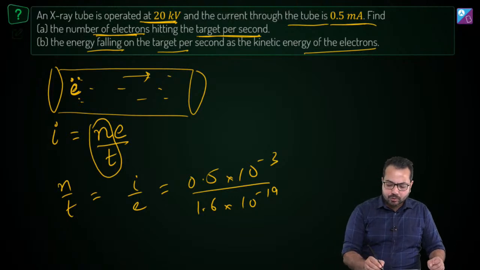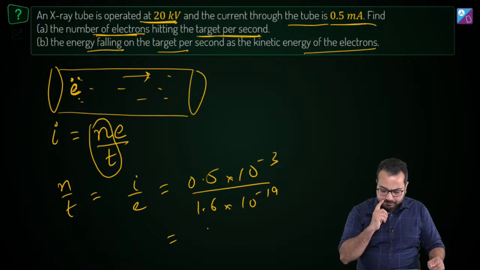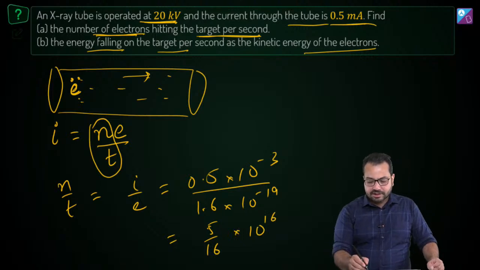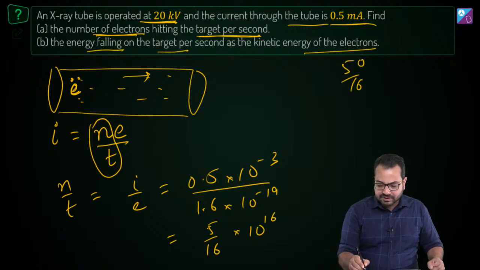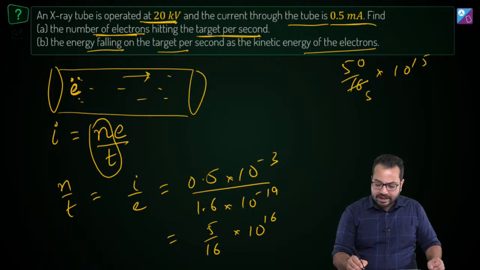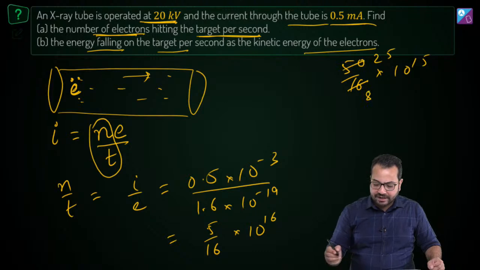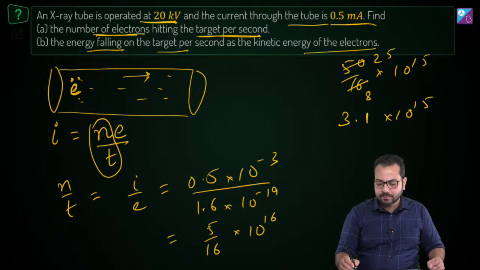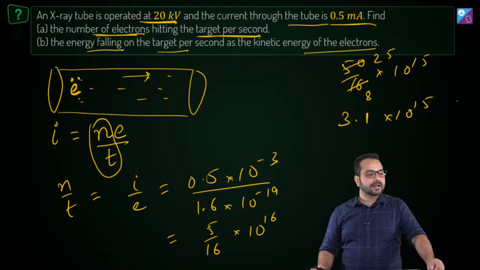Now we can do this calculation. This is going to become 5 upon 16 into 10 to the power 16, then 50 upon 16 into 10 to the power 15. So this is going to be something like 3.1 into 10 to the power 15 electrons per second. That is going to be my answer.